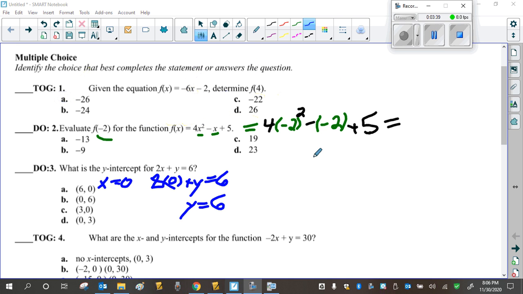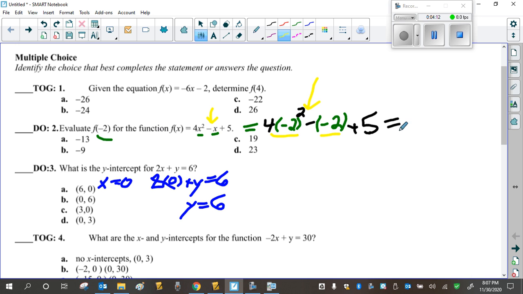Okay, let's do number 2. F of negative 2 means x equals negative 2. The number in the bracket is x. So wherever you see an x, I underlined them here, you replace it with a negative 2. And you put the negative 2 in brackets. Otherwise, you won't get the right answer. And be careful with this subtraction sign right here. You have to keep it because it's part of the equation. So yes, even though it's negative 2, you still have a subtraction sign in front of the negative 2.